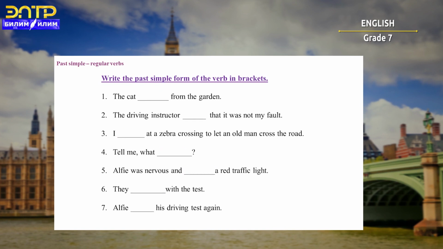Now check your answers. The first sentence will be: the cat escaped from the garden. Number 2, the driving instructor agreed that it was not my fault. 3, I stopped at a zebra crossing to let an old man cross the road. Number 4, tell me what happened. 5, Alfie was nervous and crossed a red traffic light.